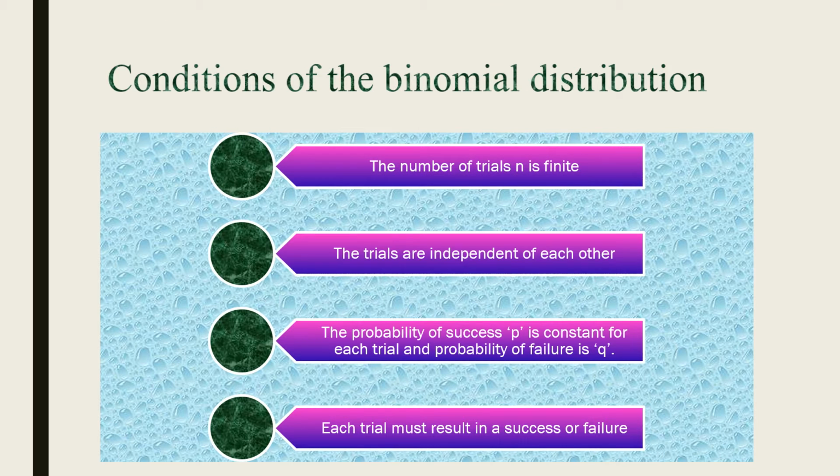Conditions of binomial distribution. The first condition is the number of trials n is finite. The trials are independent of each other. The probability of success p is constant for each trial. The probability of failure is q. Each trial must result in a success or failure.